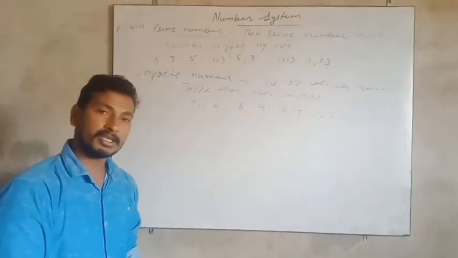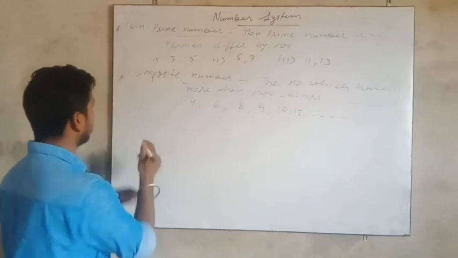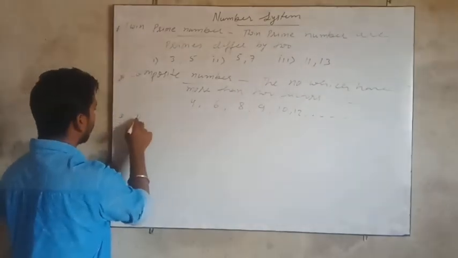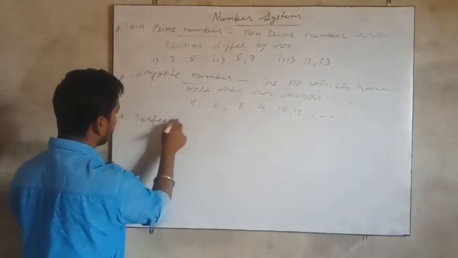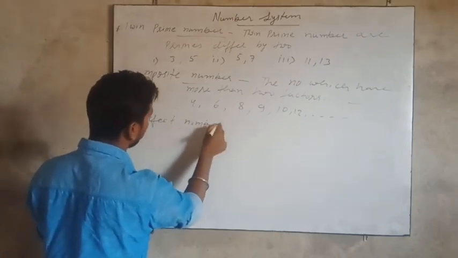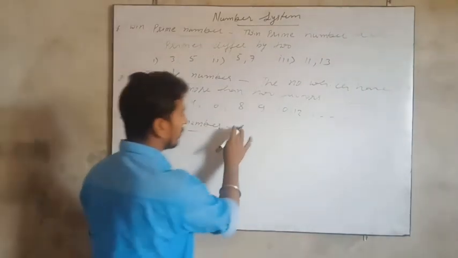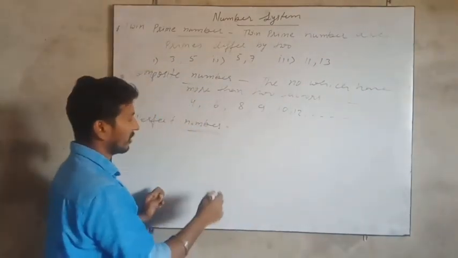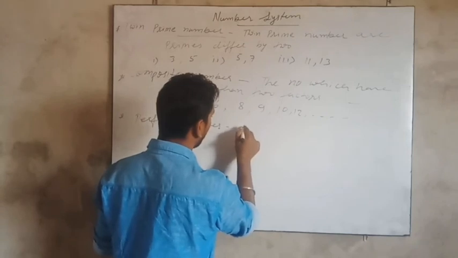And now the last kind of number is the perfect number. So what is a perfect number?